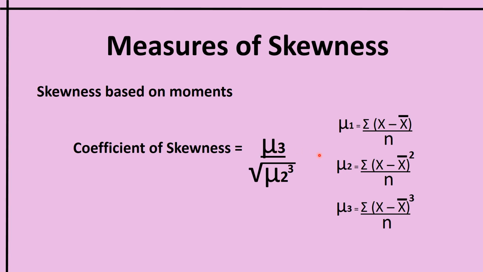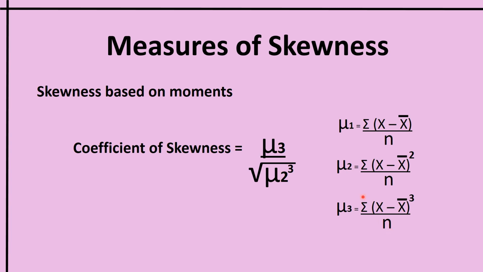Let us see that. Mu1 is equal to sigma x minus x bar divided by n. So the data series or the distribution will be given. From that distribution, we have to calculate these values. Mu2 is equal to sigma x minus x bar squared divided by n. And mu3 is equal to sigma x minus x bar whole raised to the power of 3 divided by n.